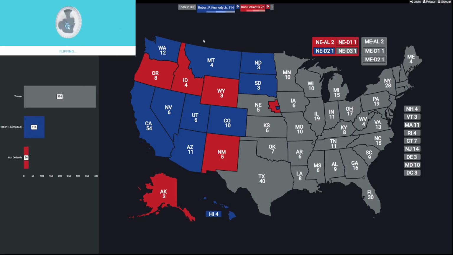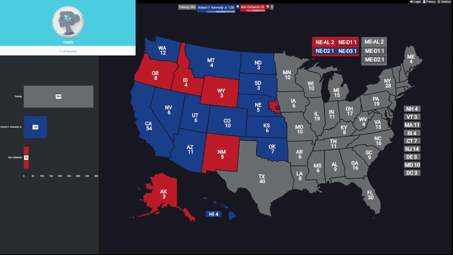Now we've got the 3rd congressional district. It's usually a very red district. This time it's going to go blue. And now we're going to go to Kansas, another red state. And this time it goes blue as well. So now we're going to go down to Oklahoma with its 7 electoral votes. And that's going to go to Kennedy.